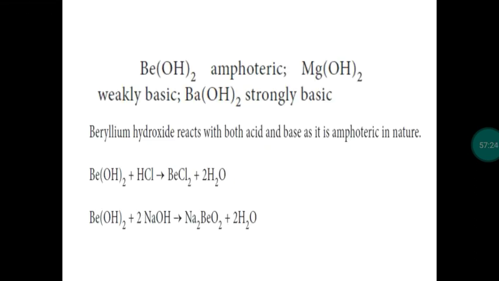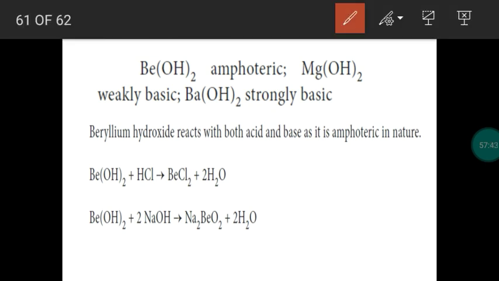Okay. Next, generally top to bottom, the basicity of hydroxides will increase. Top to bottom in a group, the basicity of hydroxides will increase. So take group number 2. The first member, beryllium hydroxide, is amphoteric in nature. Then calcium hydroxide, weakly basic, magnesium hydroxide, weakly basic. Basicity increased. When we take hydroxides of alkaline earth metals, basicity increases from top to bottom. So calcium and magnesium hydroxide are weakly basic. But the last one, barium hydroxide, is strongly basic.